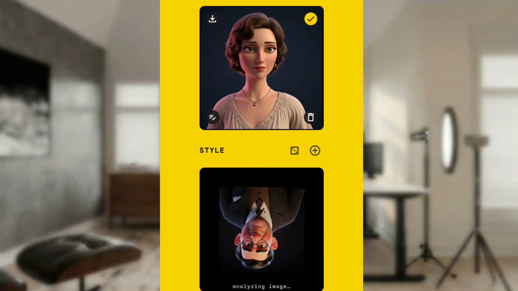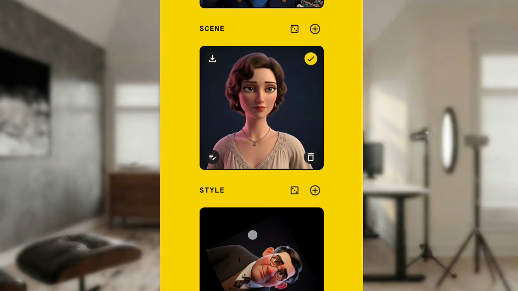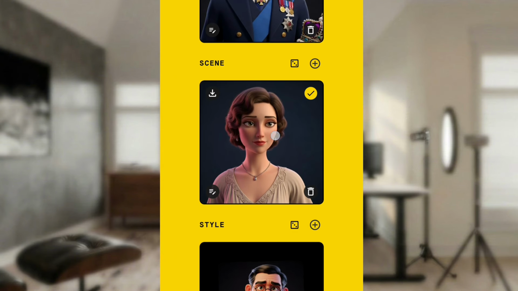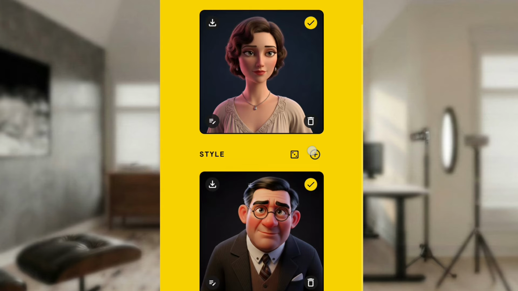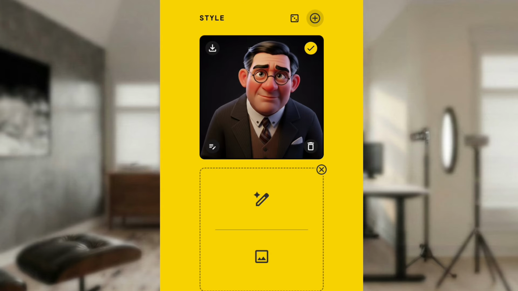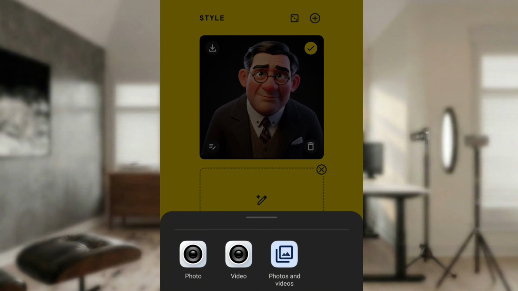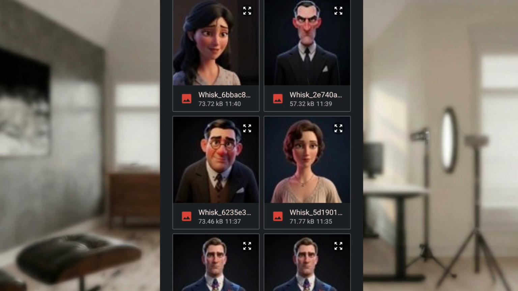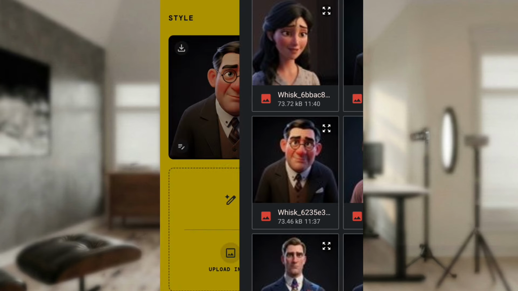Now you can see that there is no longer a card for us, so what you're going to do is click on plus. Good. It will open up another section for you to add other characters. The next character is this man.